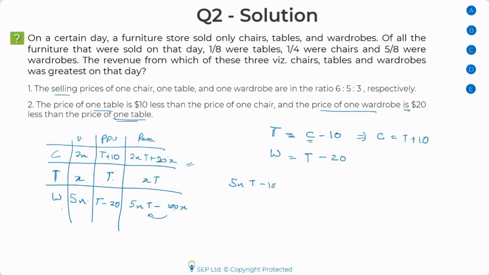There's a possibility, right, that even after subtracting, this is greater than this, or it could be the other way around also. There is a chance that this could be less than this, but I cannot be sure now that after subtracting 100x from 5xt, the value that I get here would definitely be less. I cannot be sure. And you can even try and solve it to see what this gives you. It will give you the condition under which this is going to happen.